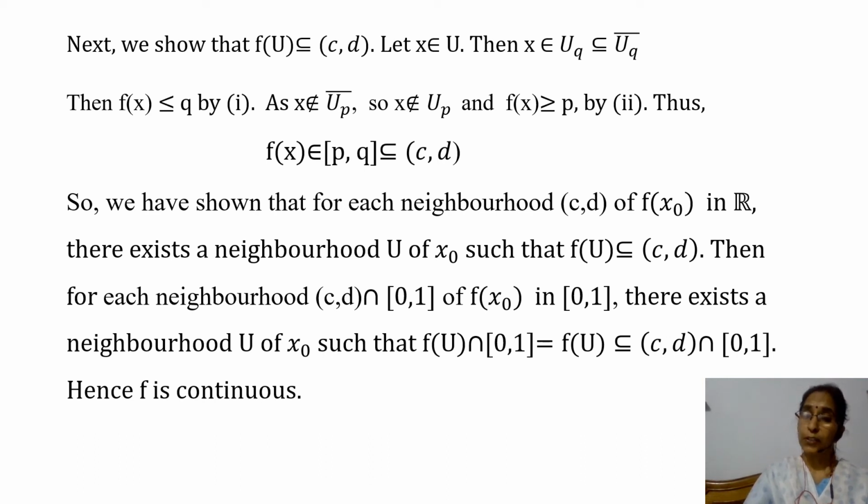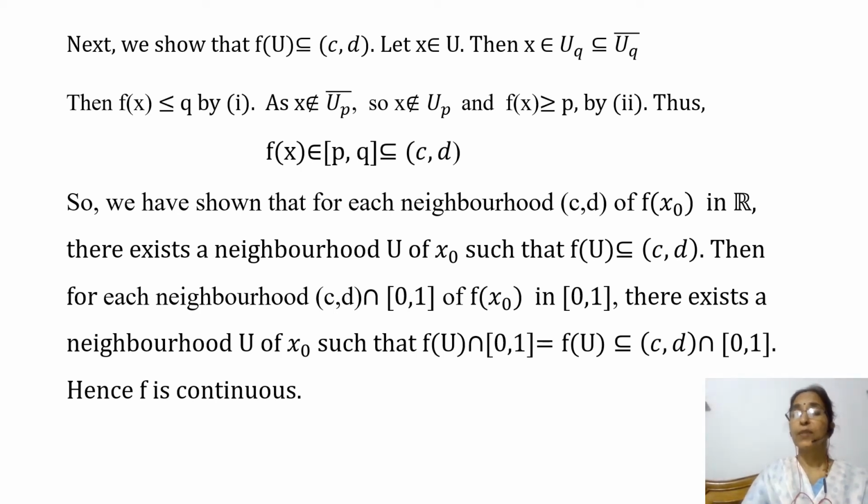So for this neighborhood of f of x naught, there exists a neighborhood U of x naught such that f of U intersection [0, 1] will be equal to f of U, because all the images of elements of X are contained in [0, 1].